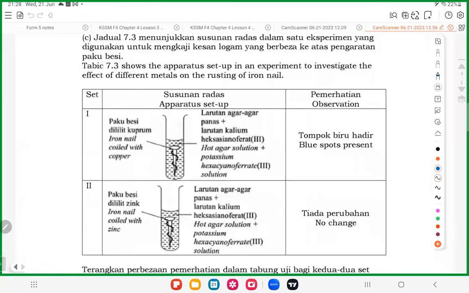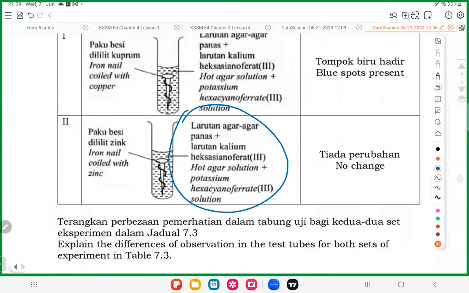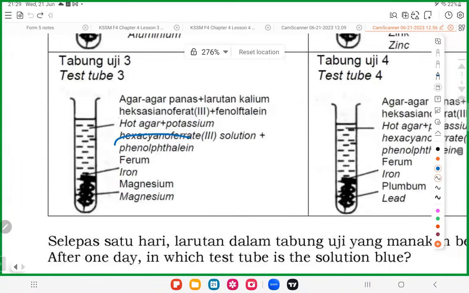Let me show you. Look at this question. Does it have phenolphthalein or not? No, only hot agar and potassium hexacyanoferrate. Let me show you another question. Does this question have phenolphthalein or not? Yes. So phenolphthalein is optional. Don't panic and think, oh my God, the question doesn't have phenolphthalein, something is wrong. It's okay. Phenolphthalein is not important. You put or don't put, perfectly fine.